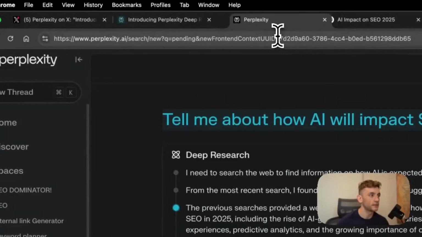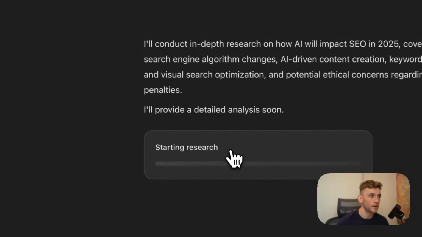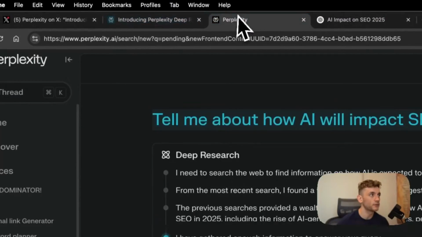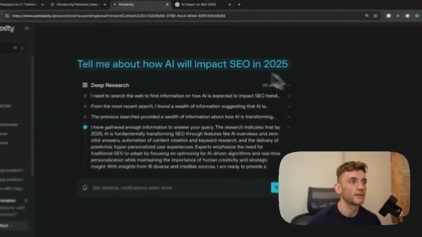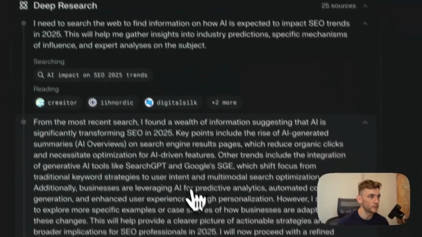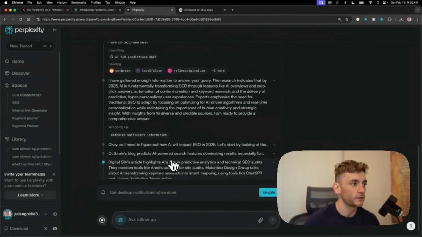If we come on to Perplexity, it seems to be a lot faster when we're getting the results. Now, if we click on starting research, there's no feedback from ChatGPT. But if we go back to Perplexity, it's already telling us, okay, we've looked at 25 sources. Here's what we're going to do step by step. So it thinks it out like a reasoning model. It's giving us all the sources, and then once it's ready, it's going to tell us exactly what we need to do.